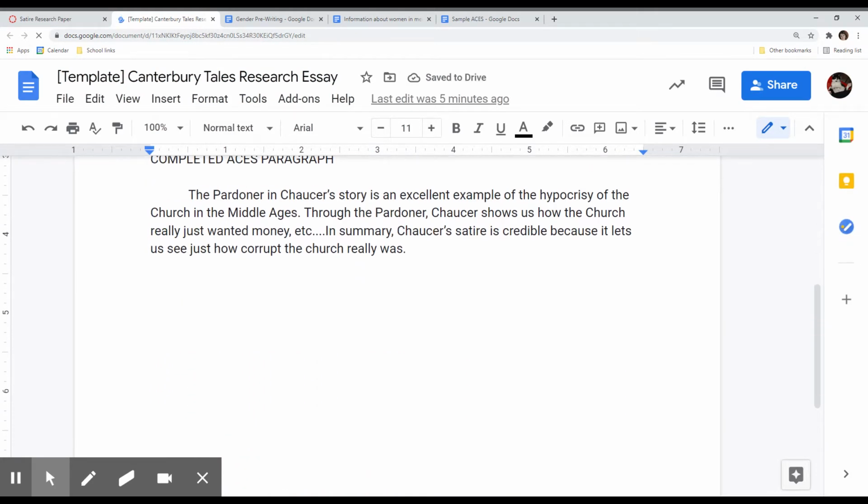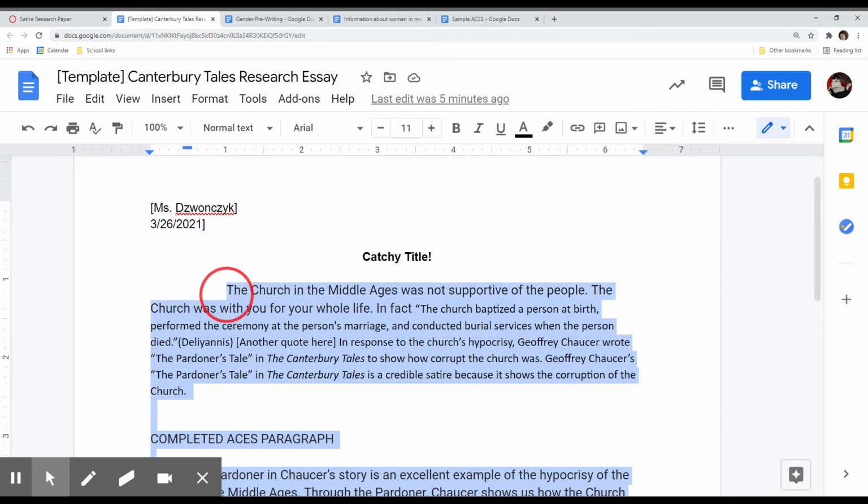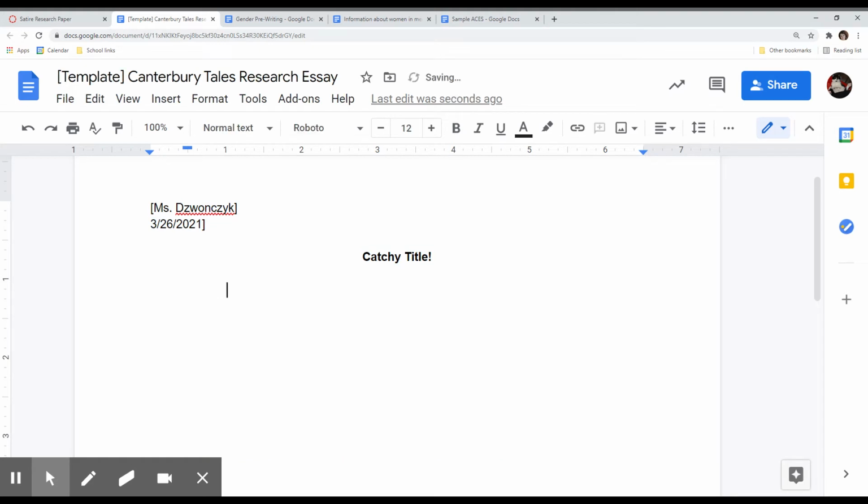As you can see, there might already be a paragraph here or some work. You're just going to delete that. Up here, you're going to have to put your name and your date. I've already put mine, but it should say name and date on here. And then you can put a catchy title that's going to be witty or funny. You can do that at the end. Just don't forget to write a title at some point. And then you should have a blank sheet of paper.